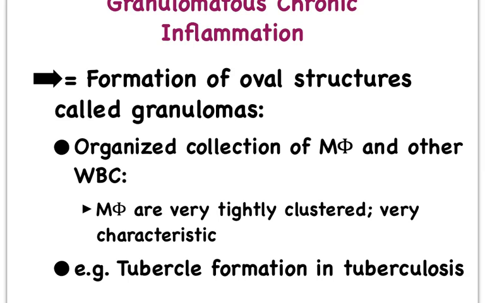A form of chronic inflammation called granulomatous chronic inflammation is very characteristic for tuberculosis, where, well, the name tuberculosis comes from the fact that literally tubercules are formed in our lungs. And it all has to do with macrophages primarily, and some other white blood cells, but macrophages primarily isolate and then enclose the Mycobacterium tuberculosis. Let's take a look.